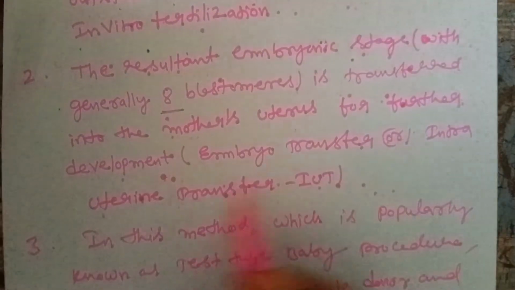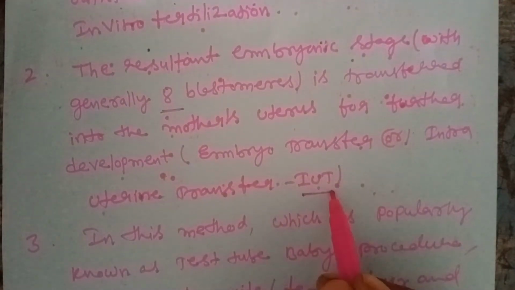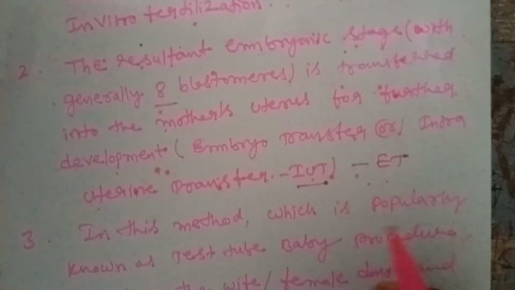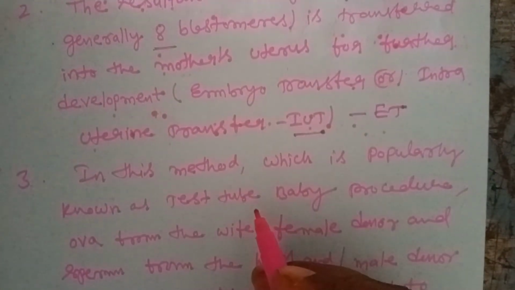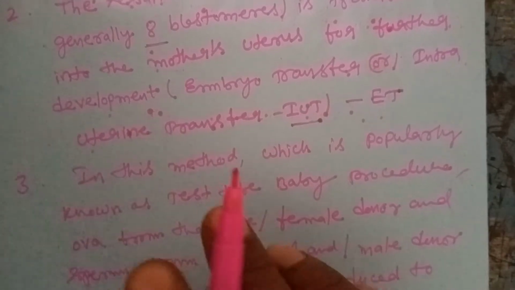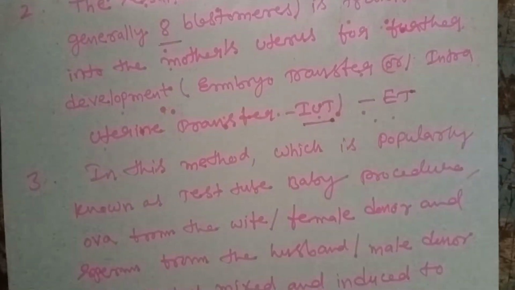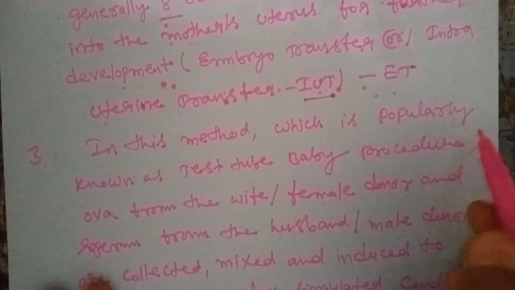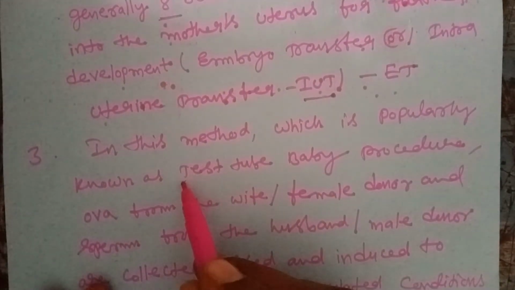This is embryo transfer or intrauterine transfer, IUT or ET. Here the sperm and egg are collected, and this method is popularly known as the test tube baby.